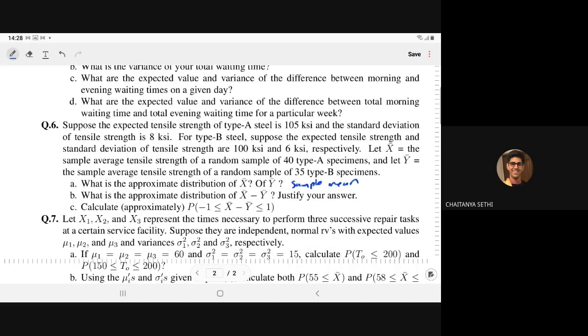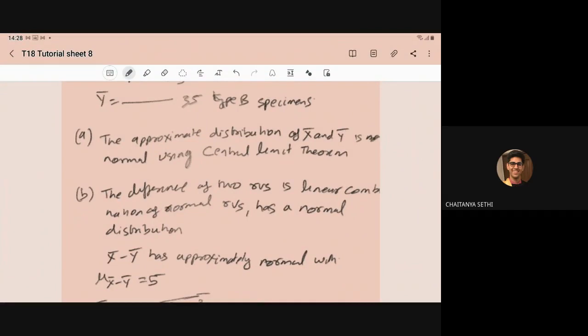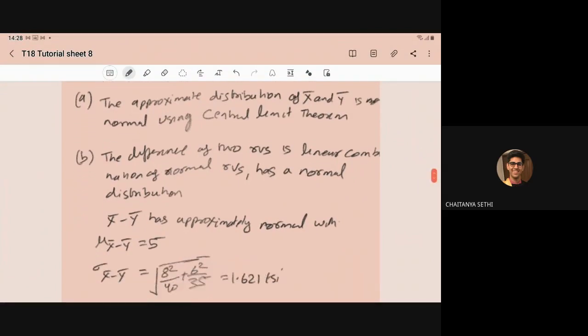Then after, what is the approximate distribution of X bar minus Y bar? Justify your answer. We know that X bar minus Y bar has an approximately normal distribution. The difference of two random variables is a linear combination of the normal variables. X bar and Y bar are normal variables, and X bar minus Y bar is a linear combination of two normal variables. And we know that a linear combination of normal variables also follows the normal distribution. So X bar minus Y bar has an approximately normal distribution.